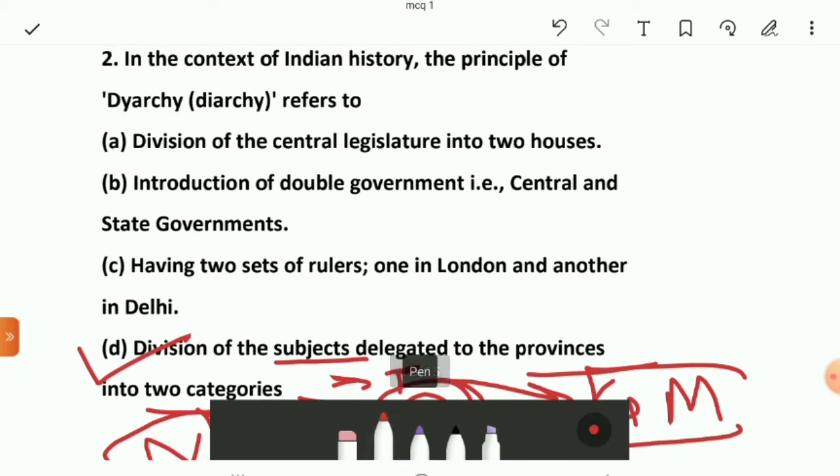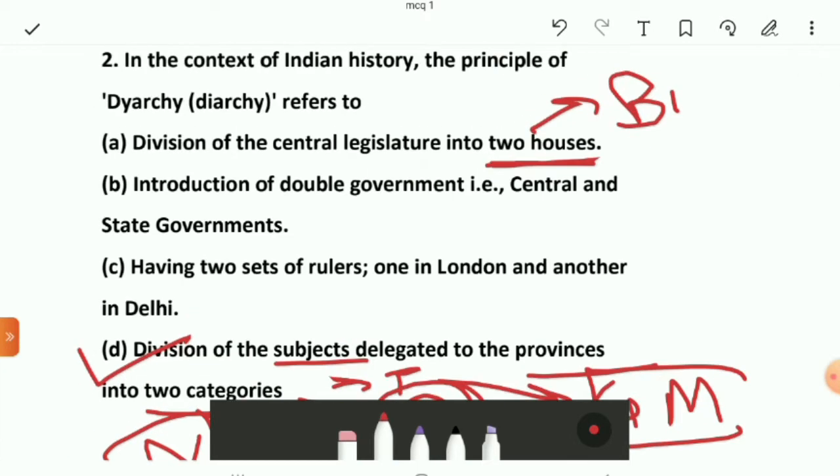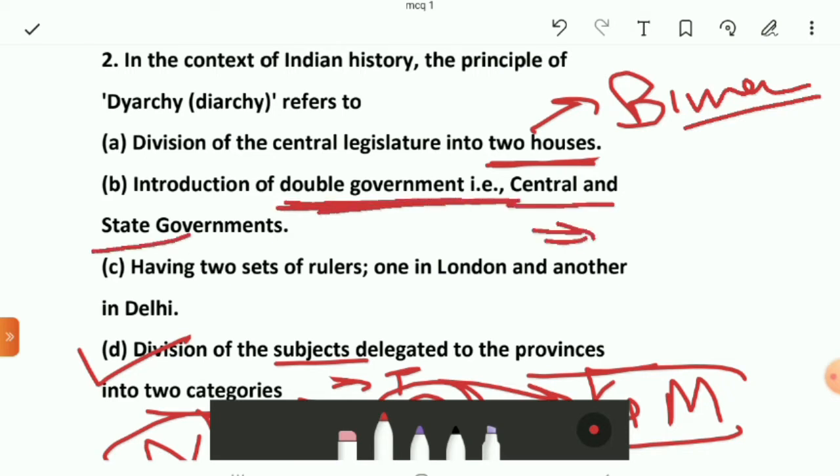Option A was division of central legislature into two houses. It is bicameralism. Second was introduction of double government at central and at state level. It is federalism.